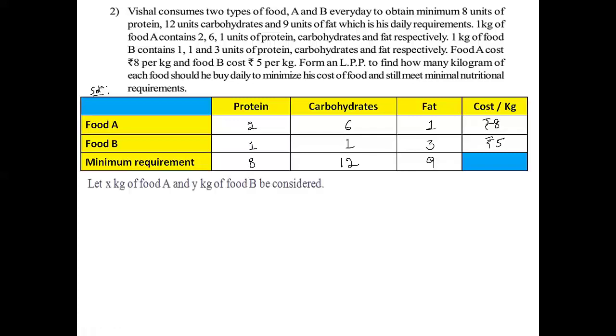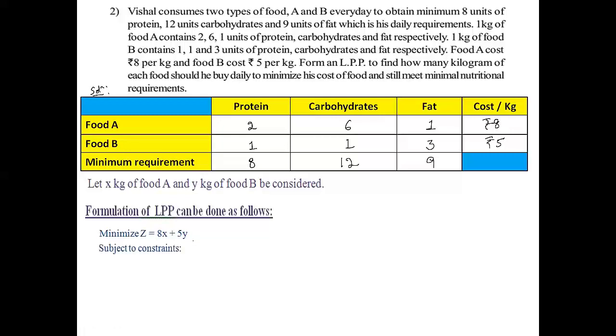So next is let X kg of food A and Y kg of food B be considered. Formulation of LPP can be done as follows. Minimize Z is equal to 8x plus 5y. So this is to minimize. So cost function it is, rupees 8, rupees 5. So it is minimize Z is equal to 8x plus 5y. Subject to constraints